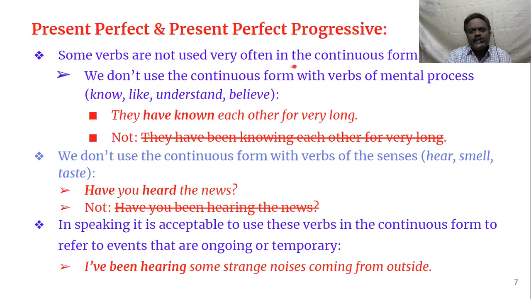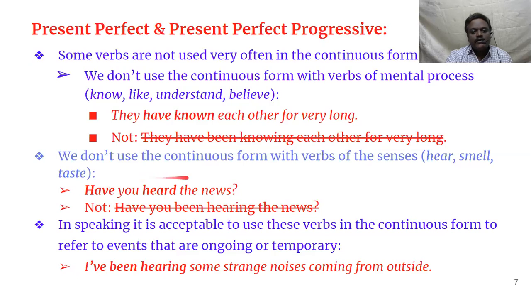Some verbs are not used very often in continuous form, like stative verbs. Stative verbs and mental verbs, feeling words and sensory organ verbs, such verbs we cannot use in continuous tense. We cannot say "I am loving you." I have to say "I love you." That's all. In the same way, "They have known each other for a very long time." "Know" is also a stative verb. We are just telling about the status. In the same way, we cannot say "they have been knowing each other for very long."